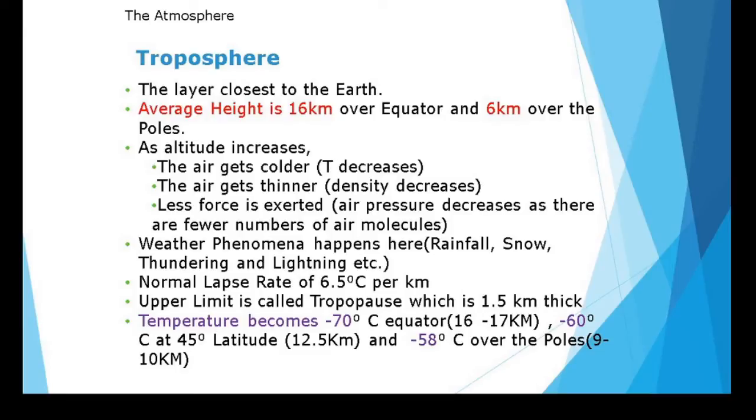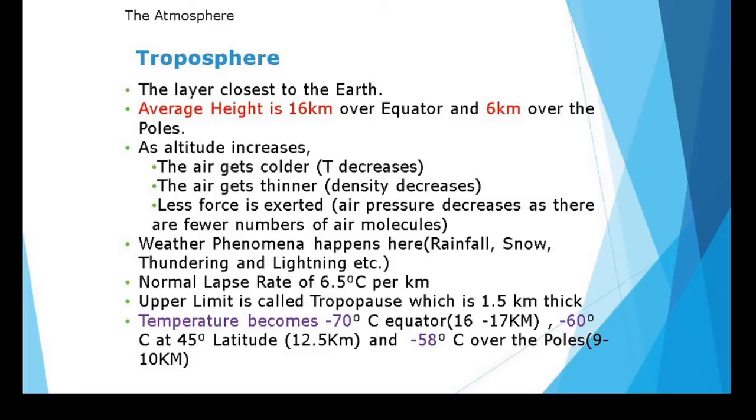Maximum weather phenomena happen here, for example, rainfall, snow, thundering, lightning, etc. Normal lapse rate is experienced here. That is, the decrease of temperature with increase in height. The rate of decrease is 6.5 degrees Celsius per 1 kilometer.